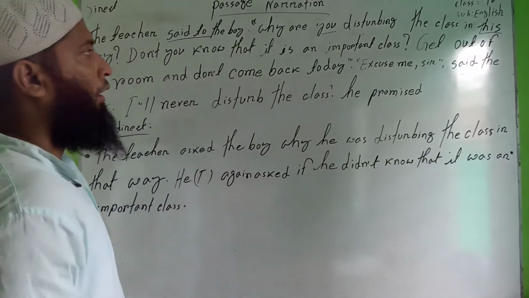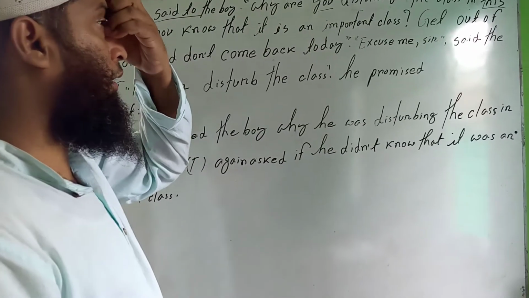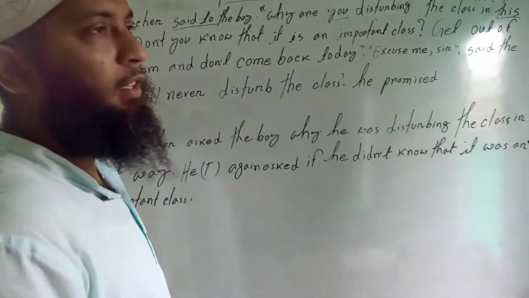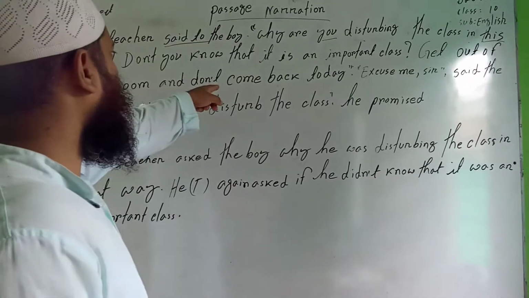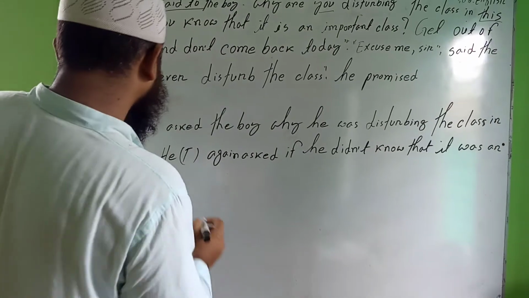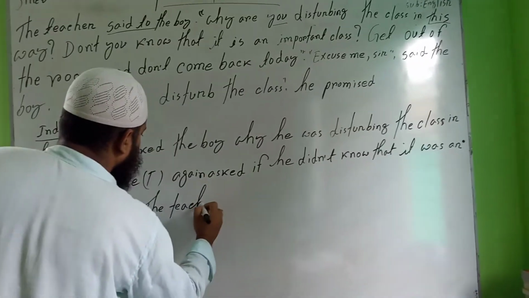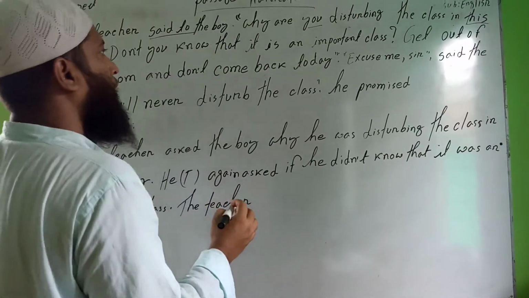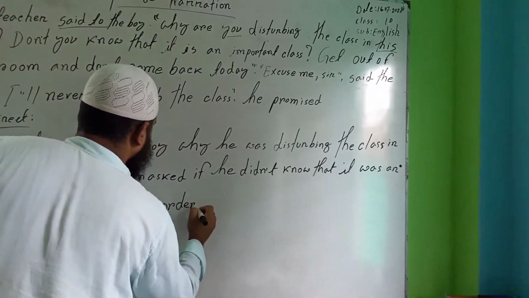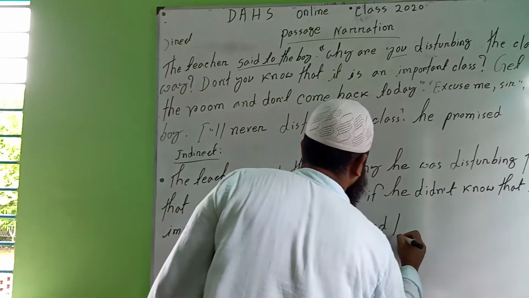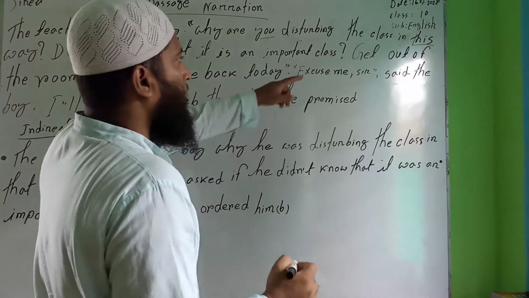Okay, these are the two questions asked by the teacher, and the third sentence is also ordered by the teacher: get out of the room and don't come back today. Okay, the teacher ordered him, get out of the room.